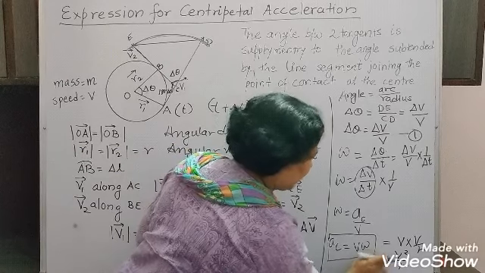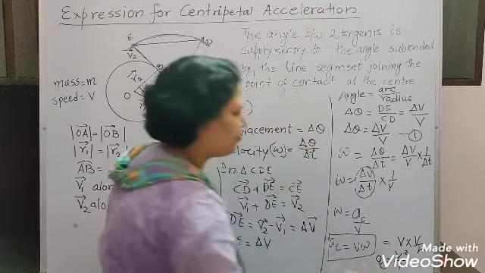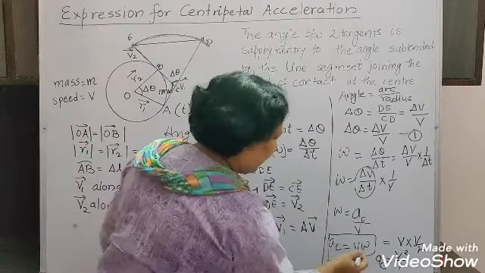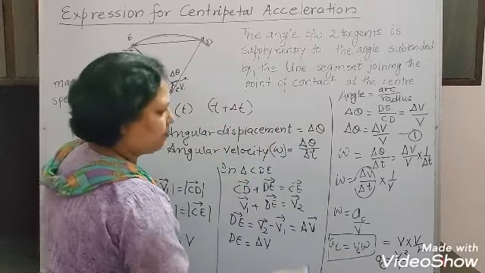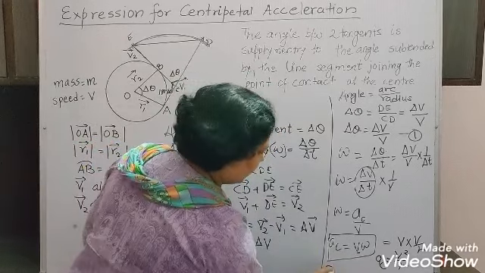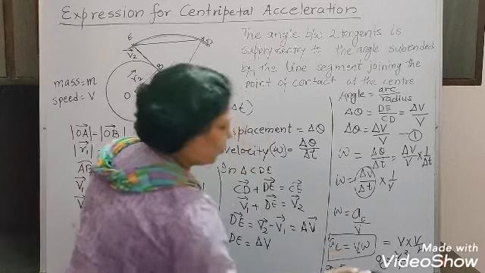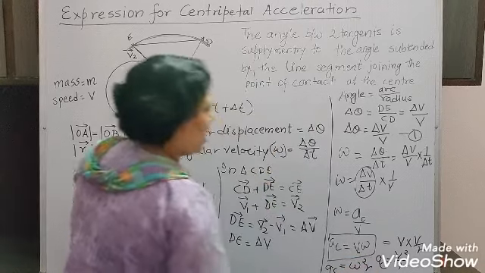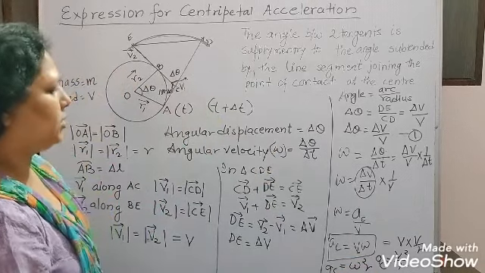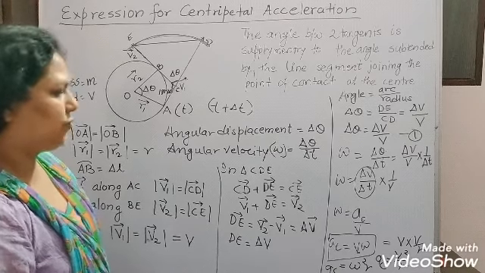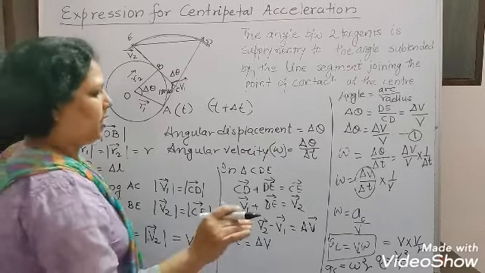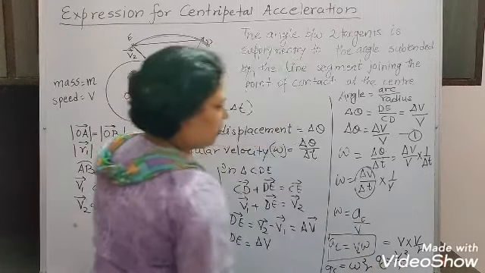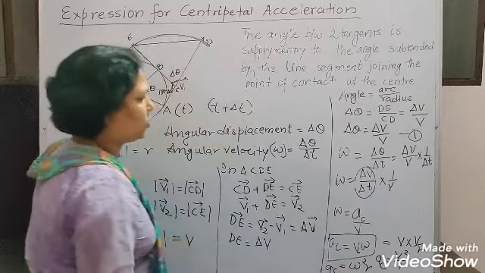So the centripetal acceleration can be given by this also, that is equal to V square upon R. Or in place of V, you can write omega R. So AC is equal to omega square R. We can write the centripetal acceleration in this way also. So we have three formulae for the centripetal acceleration, that is AC equal to V omega, AC equal to V square upon R, and AC equal to omega square R.